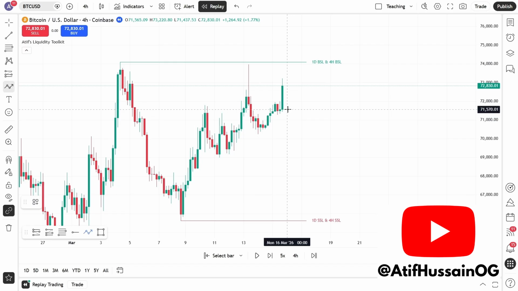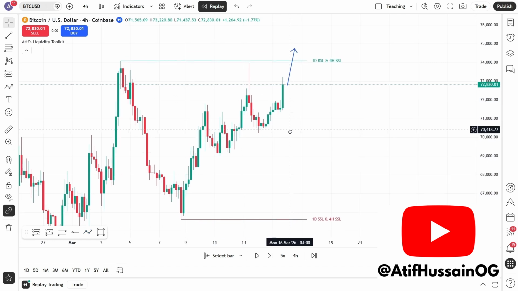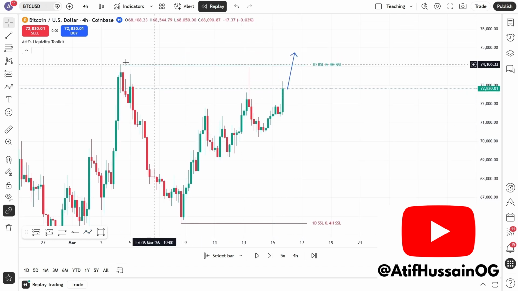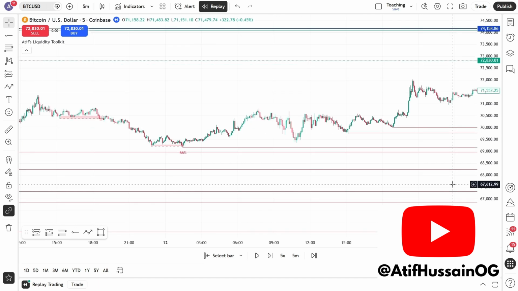Okay, so if you get on the markets at this point right here and you ask yourself, is price more likely to come all the way down here and take out this major low? I'm sure you understand price is most likely to go up and take out this major high here, where there's lots of liquidity, where there's lots of stop loss orders. So when we get on the lower time frames, we're only going to look to buy, we're only going to look for longs.